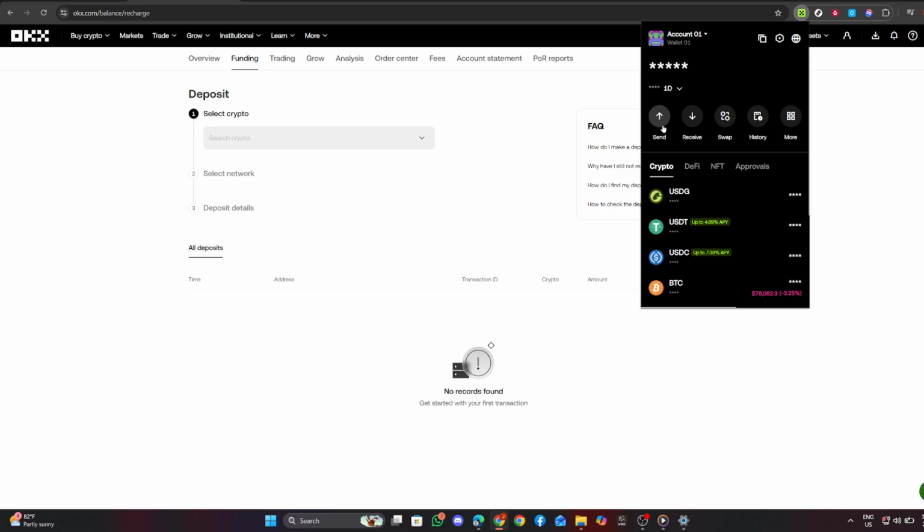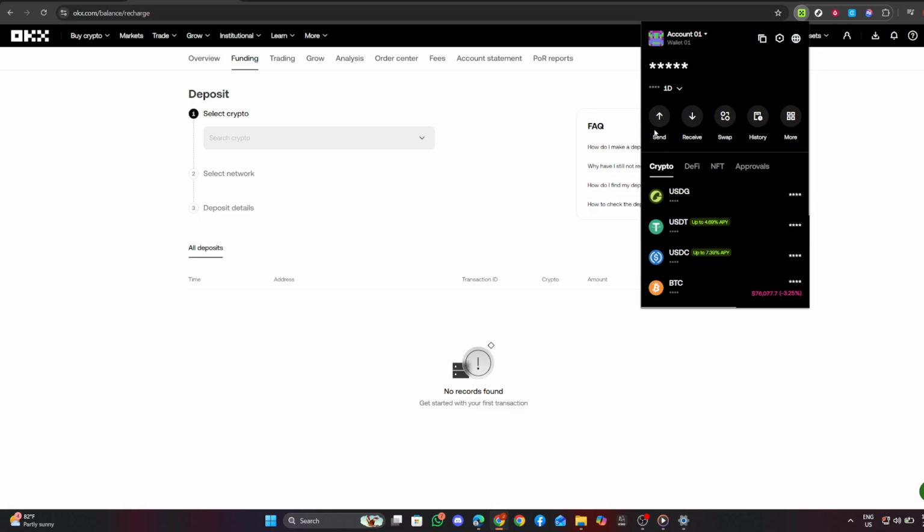Ensure that you select the TON network for the transaction. After that, input the amount of NOT you wish to send. Before proceeding, double check that all information is entered correctly. Once confirmed, initiate the transaction. You will need to wait for blockchain confirmations, which typically takes around 1 to 5 minutes. During this time, you can monitor the transaction status in your web wallet.